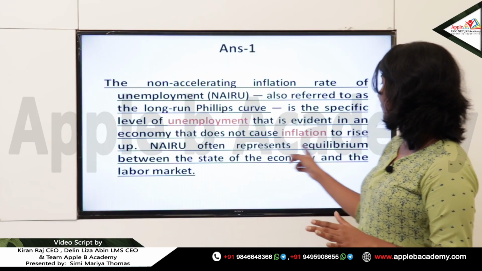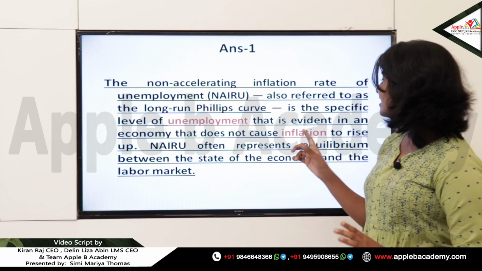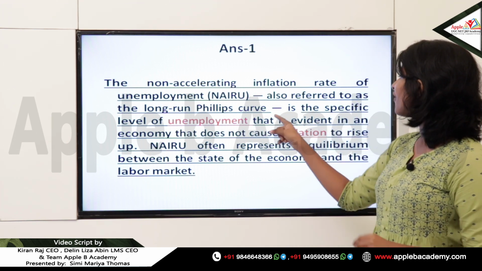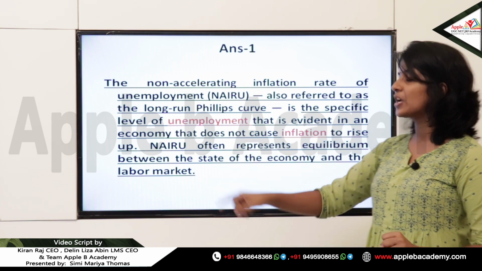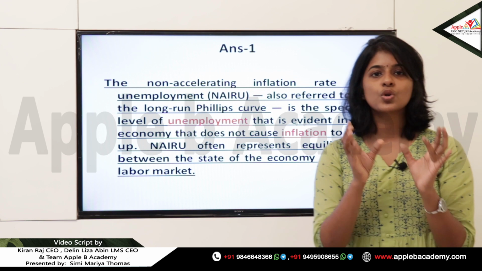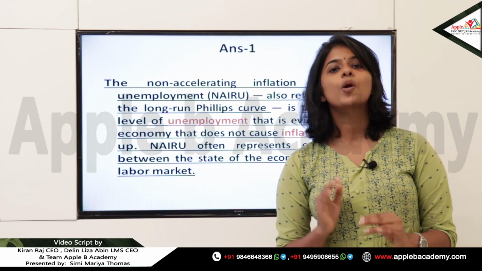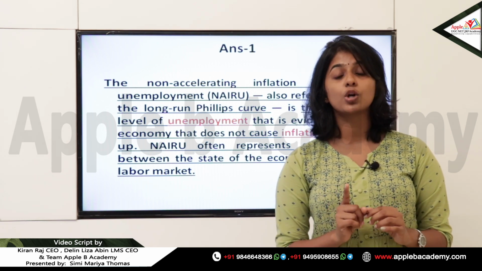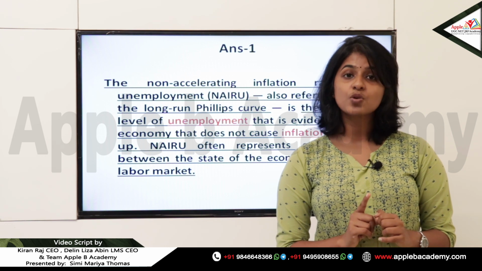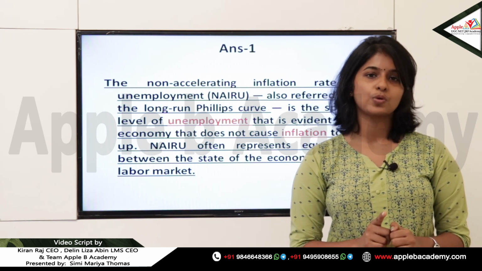So it represents the equilibrium between the state of the economy and the labor market, and at this point it is evident that the level of unemployment in an economy does not cause inflation to rise up. Because of this natural rate of unemployment or NAIRU, the inflation cannot rise up. Okay, so at the natural rate of unemployment or NAIRU, the change in the rate of inflation will be 0.